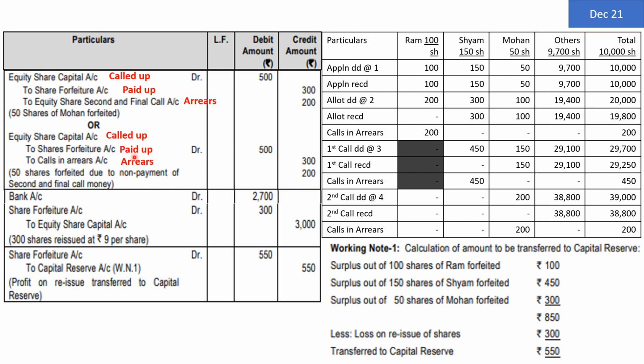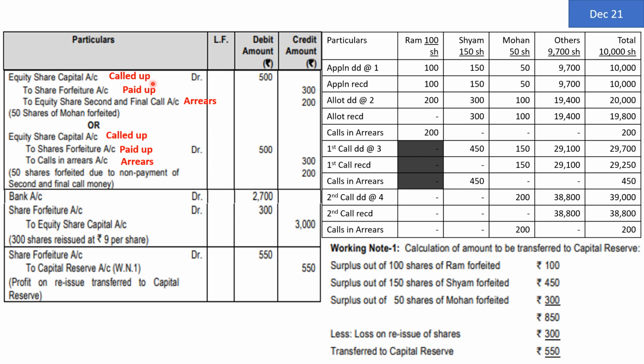To share forfeiture account by the amount paid up. Now the amount which is paid by Mohan is application, allotment, and first call. 1 plus 2, 3 plus 3, 6. 6 into 50 is equal to 300. So to share forfeiture account, rupees 300. To calls in arrears account by the amount of arrears, he has failed to pay the last call of 200. So that amount is tallying. That means our entry is perfect. The institute has given a second entry also, but I don't prefer that entry. That's why I'm not discussing the same. Let us now consider the next part.